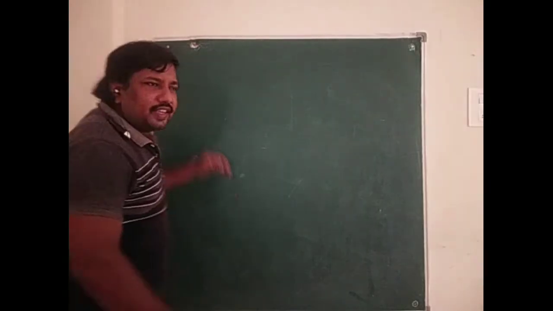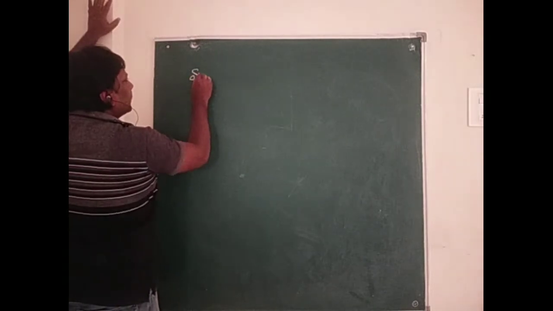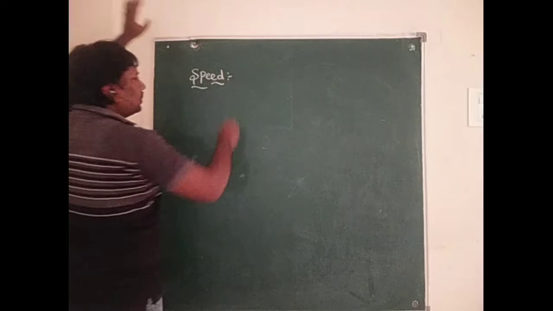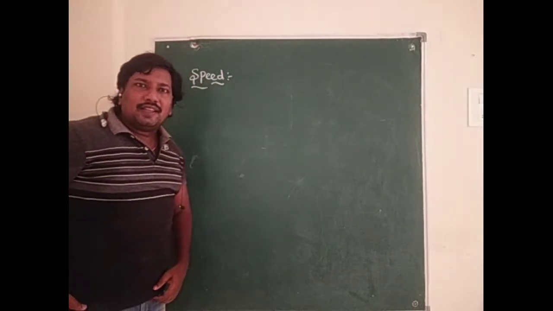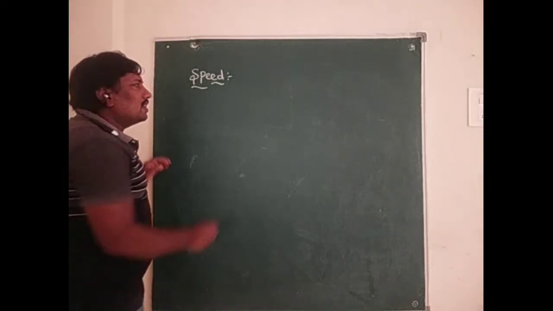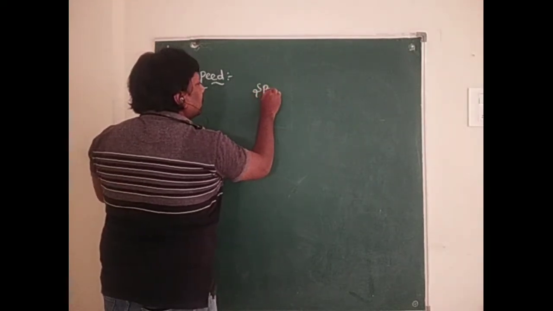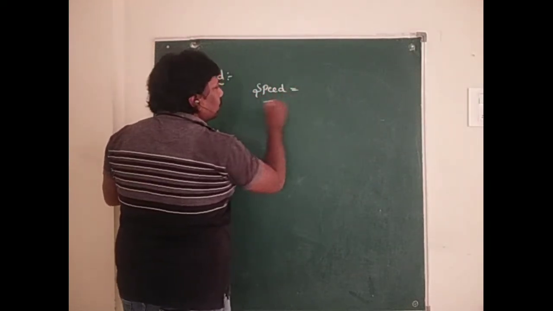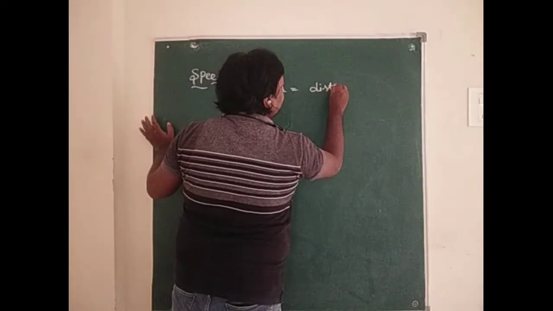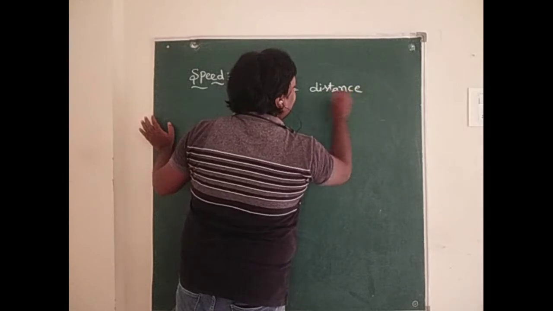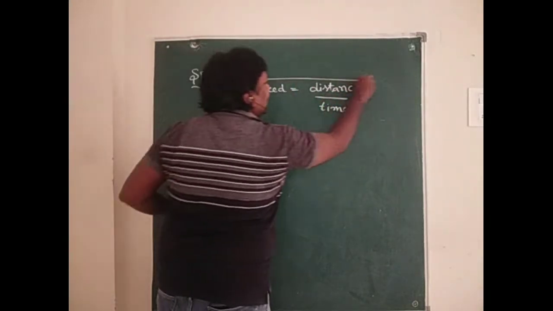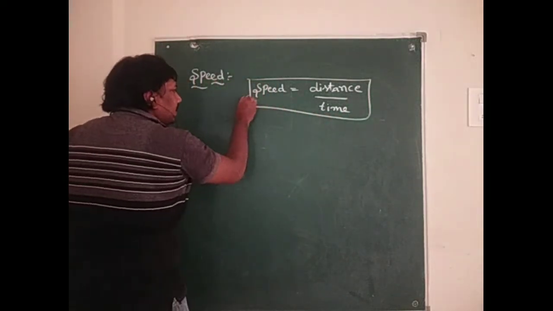Okay, next one is speed. What is speed? Speed means the distance traveled by the body per second. So speed equals distance by time. Speed is a scalar quantity.